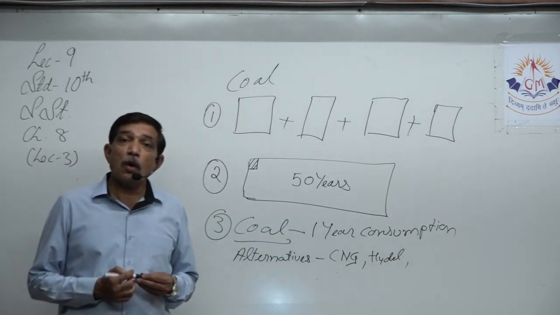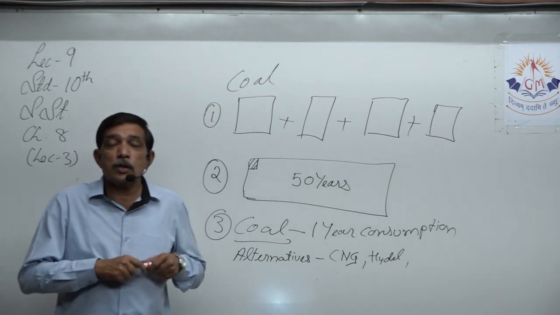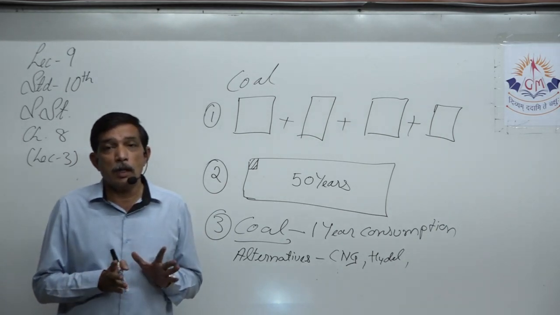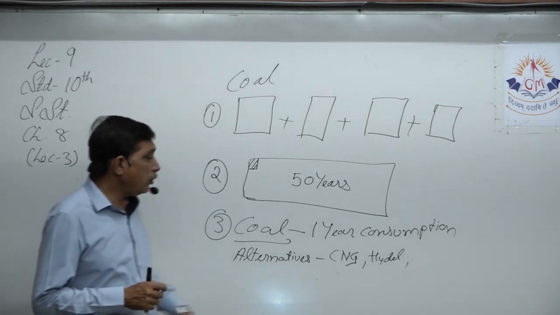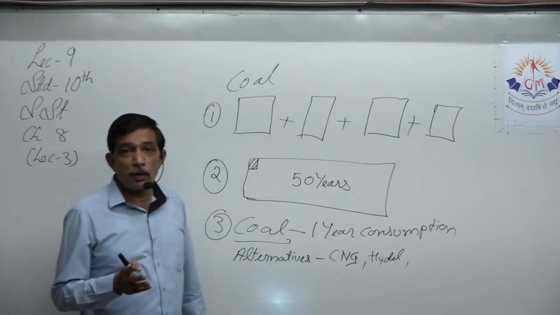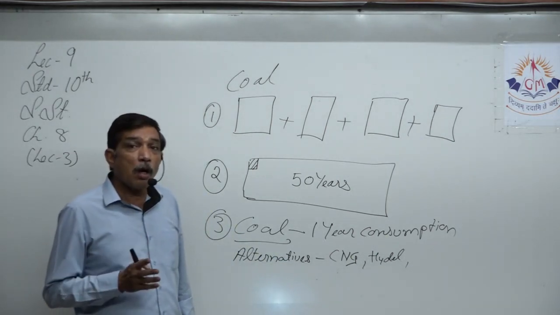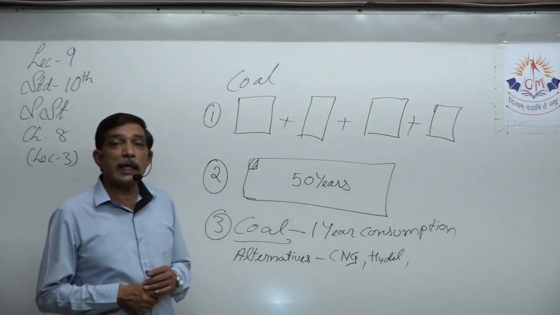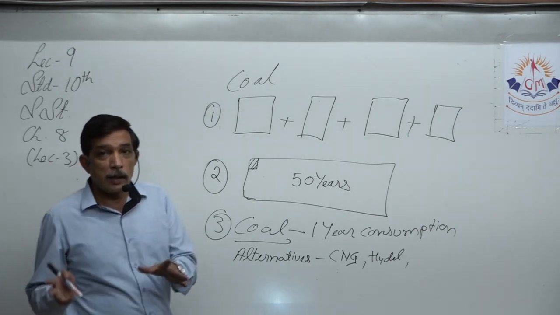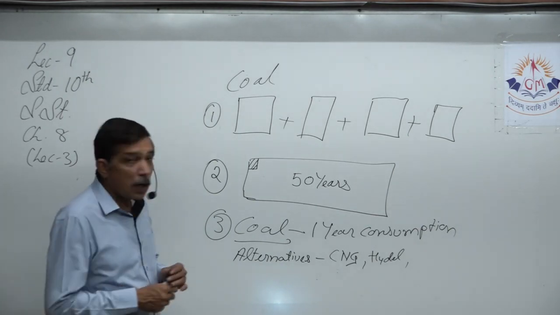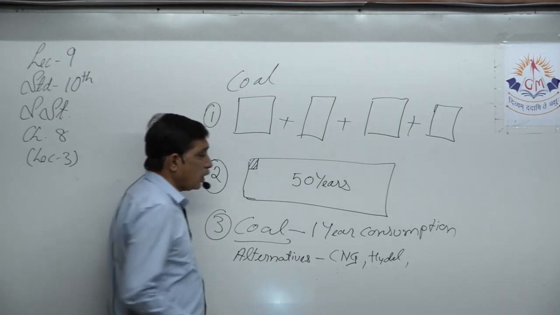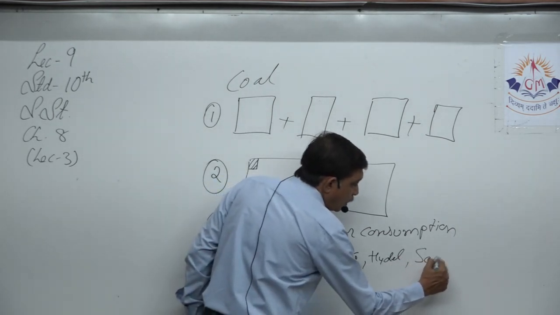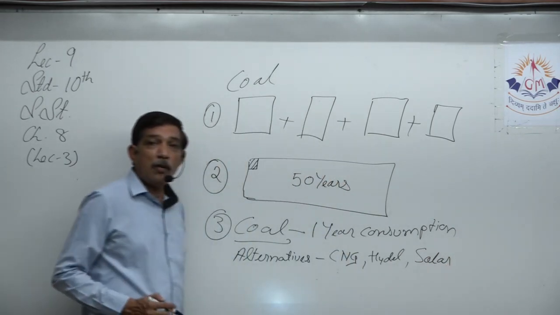In the same way, coal was heated so that we can cook food. Instead of that, give them LPG, that is liquefied petroleum gas, or alternatively we can give them solar energy, a solar cooker, etc., so that less coal will be burned.